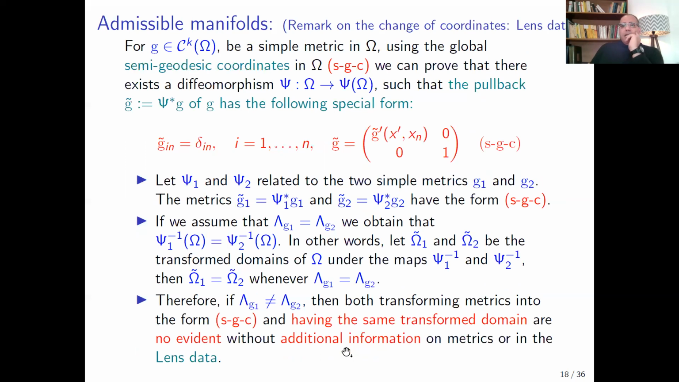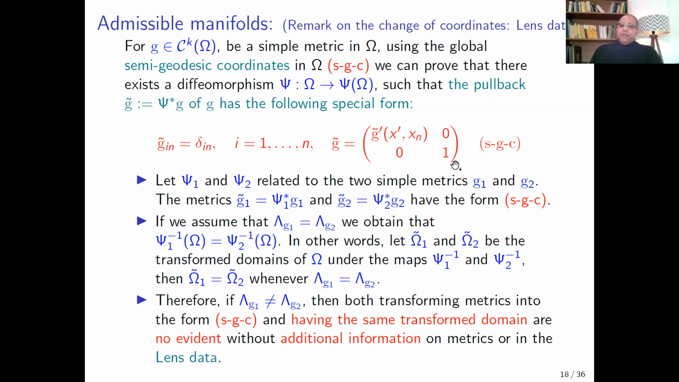The second remark concerns the construction of the diffeomorphism psi, which satisfies the properties as above. So if you consider G a simple metric, then by using the global semi-geodesic coordinates, we can prove that there exists a diffeomorphism psi such that the pullback of the metric G by the diffeomorphism psi satisfies this special form, the semi-geodesic coordinates.